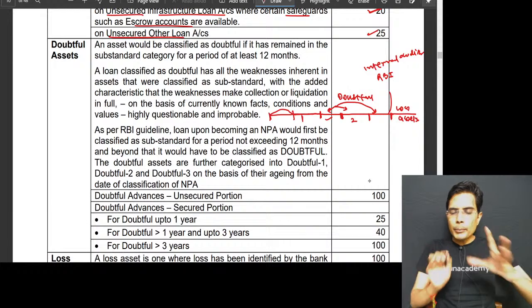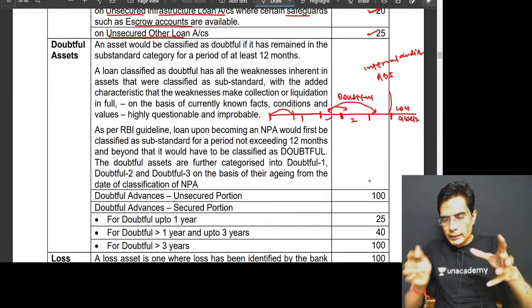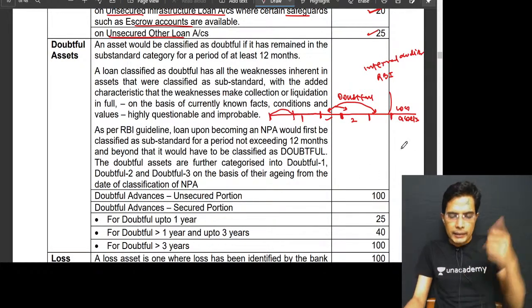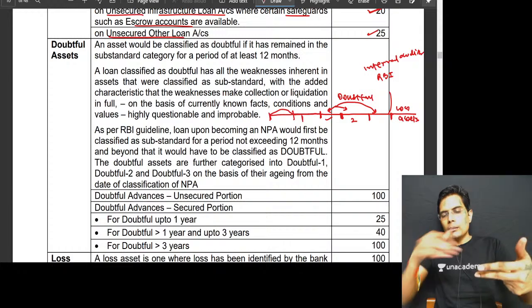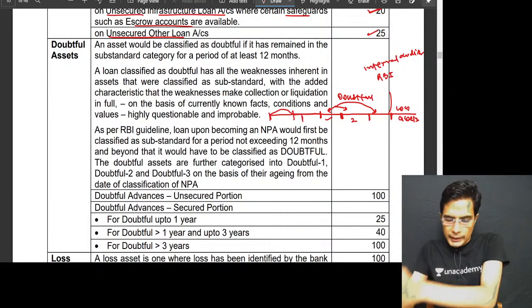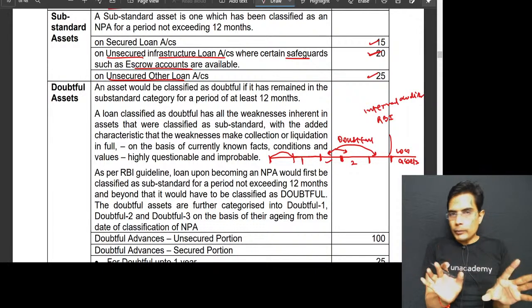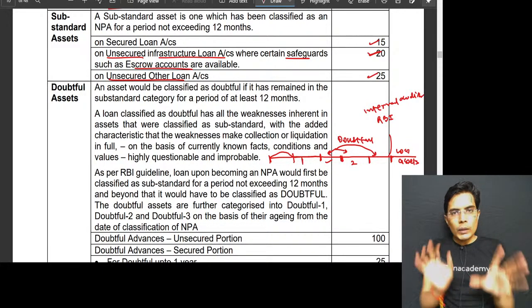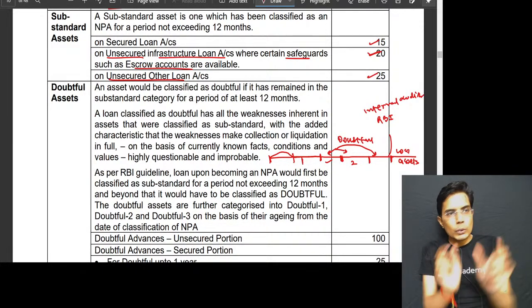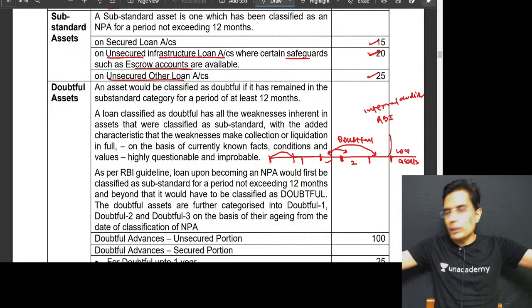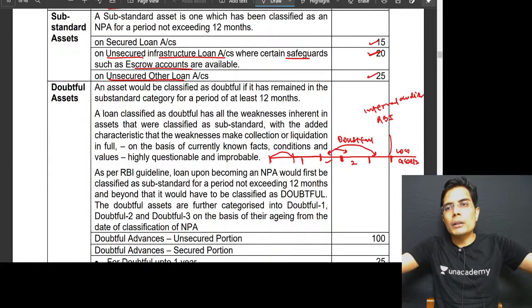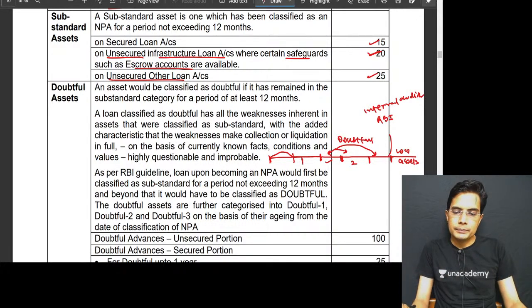Now, why is it important that we classify the loans and advances or subdivide them into so many categories: substandard, doubtful up to 1, doubtful more than 1 but up to 3, doubtful greater than 3, loss assets? Because on the date of the balance sheet, whatever is the status of the loan, to whichever category the loan to Rohit falls, based on that, the provision on that loan will be made.